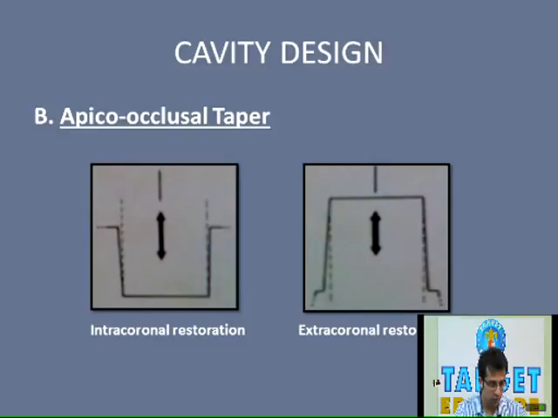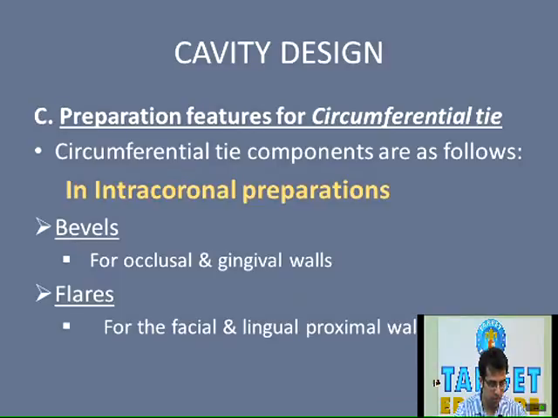Ideally, for maximum retention, the opposing walls of the tooth preparation should be perfectly parallel to each other. But cast restorations are prepared in the laboratory: the impression is made, the cast is formed, a pattern is made in the cavity or upon the prepared tooth, and then the final restoration is fabricated.